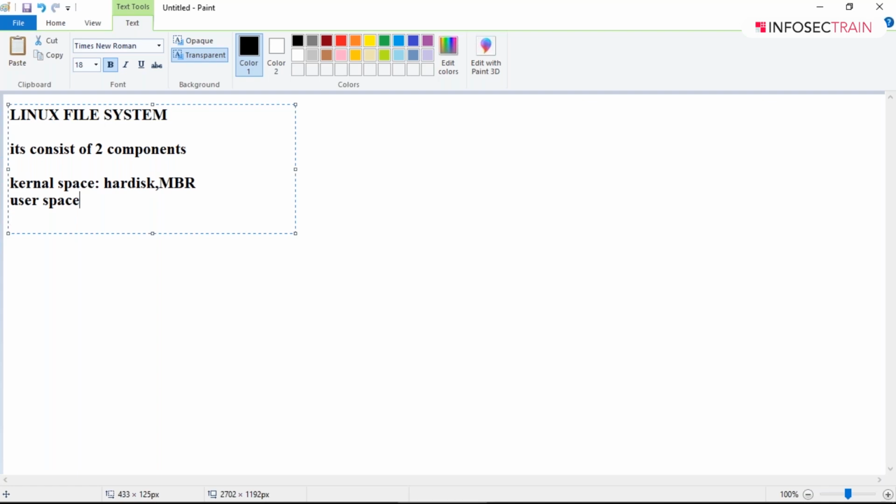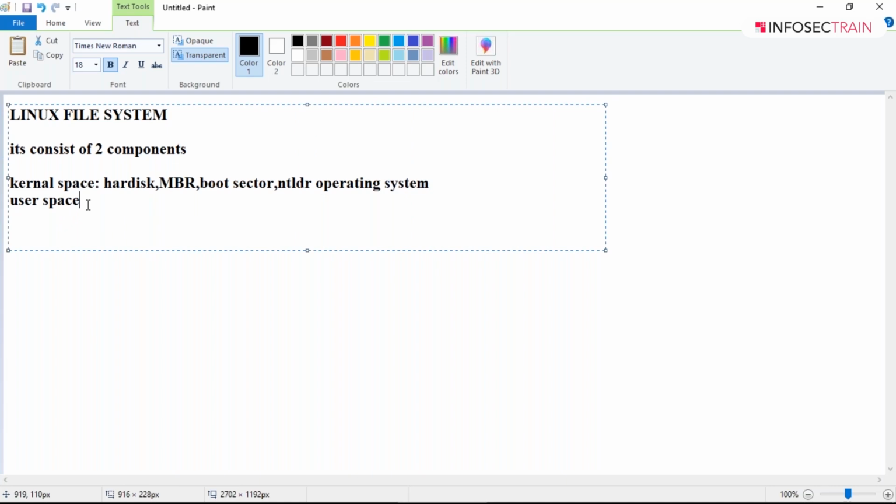Apart from MBR, it will include the boot sector, NTLDR, and it contains the operating system. Whereas your user space contains applications. So that is the kernel mode and user mode of the Linux file system.